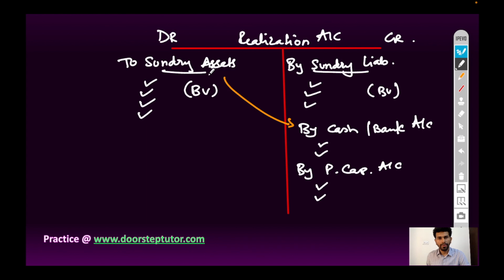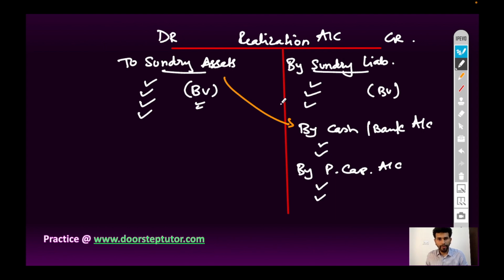So at the time of recording sundry assets, we have to write it at book value, the rate at which the assets are recorded in the old balance sheet. But at the time of realization of assets, we have to write by cash bank account. The amount will be the actual amount in which the assets are realized. For example, furniture worth 80,000 rupees sold at the rate of 50,000 rupees.